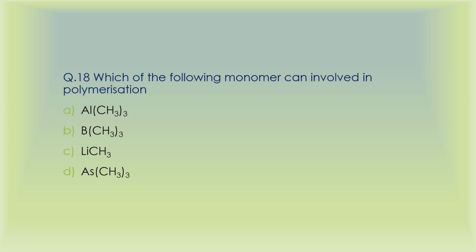The very basic answer to this is that if you have studied the chapter polymers, then there is something called Ziegler-Natta catalyst, which is used in the synthesis of high density polyethylene. That is triethyl aluminum plus TiCl4, right? Some variant of that can also be used in the synthesis of some other polythenes or some other polymers. Therefore the answer will be A.